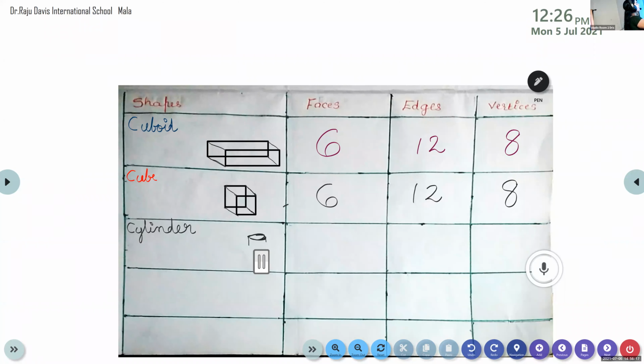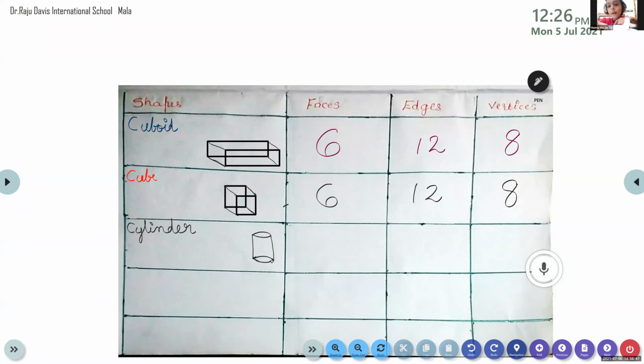Good. Those who have drawn, very good. Hiba finished. Okay, good. Those who completed, you can write the faces and edges. Okay, those who didn't finish, you can continue.